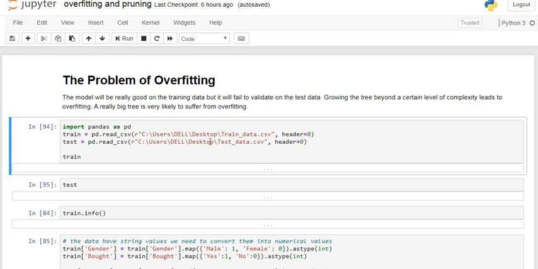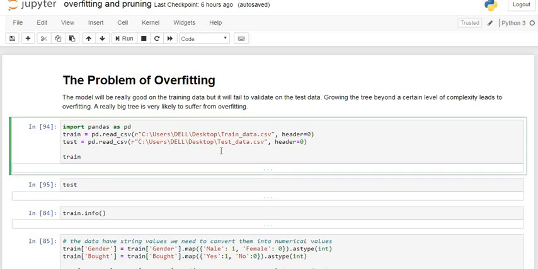But when we apply it to another dataset, like the testing dataset, it does not give better accuracy. Then there is a problem of overfitting. That is, our model is overfitted to the training dataset, but it does not validate on any other dataset. We can see this here with an example.